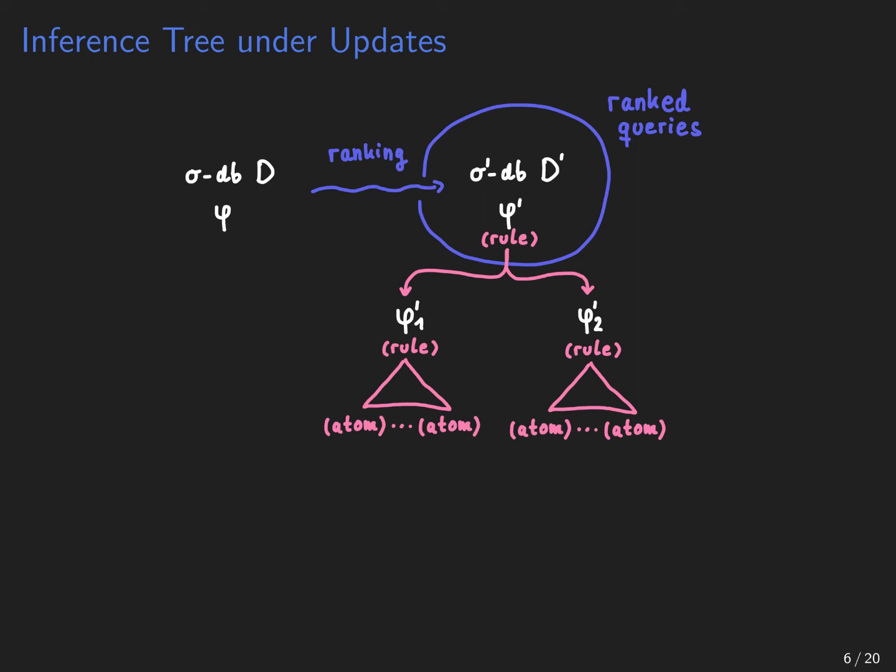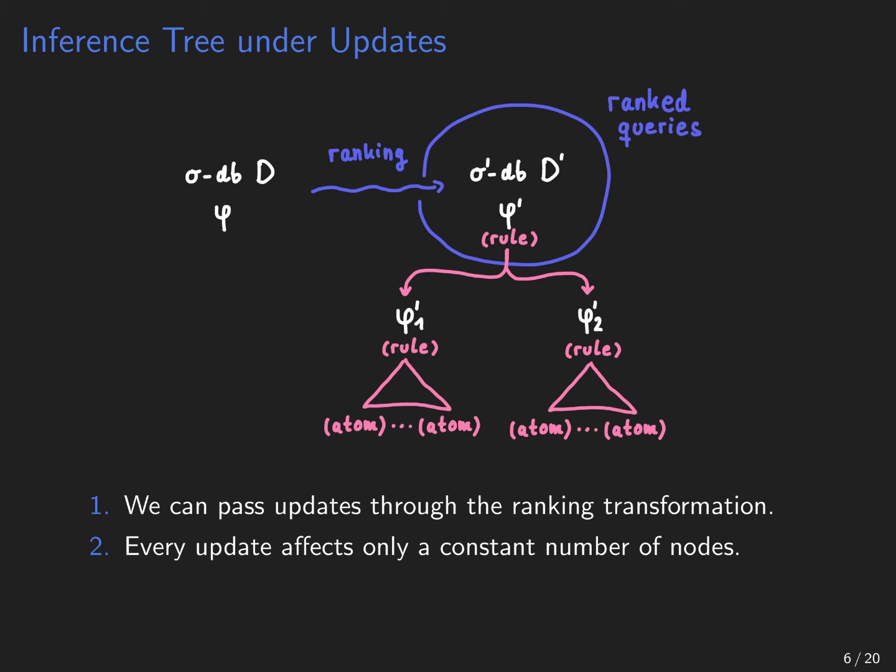What we show in our paper is that these rules can be made dynamic. So very briefly, step 1, we can pass updates through the ranking transformation. Step 2, in the inference tree, any single tuple update affects only a constant number of nodes. And step 3, every one of these affected nodes in the inference tree can be updated in constant time each. So in summary, we can update this computation in constant time.